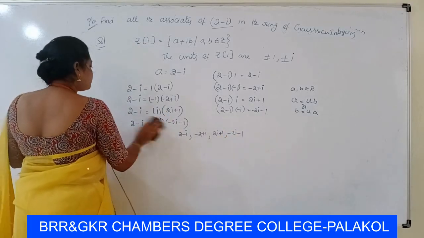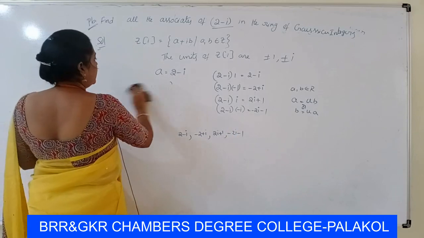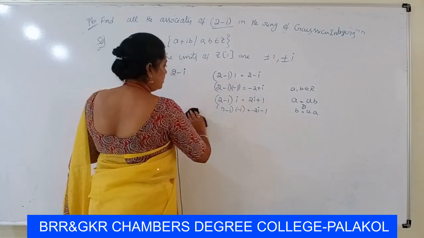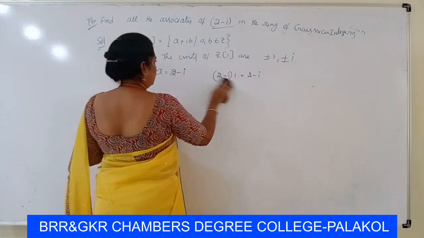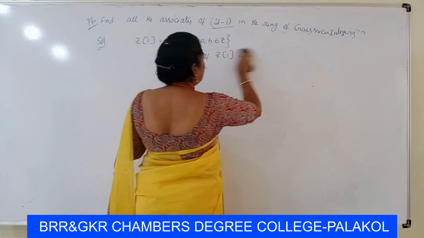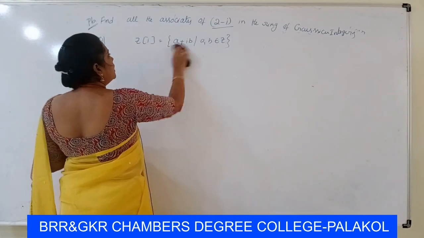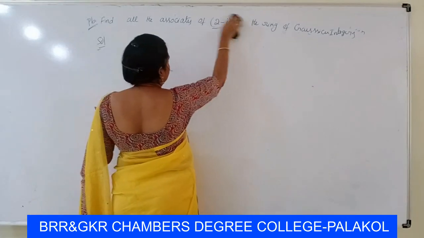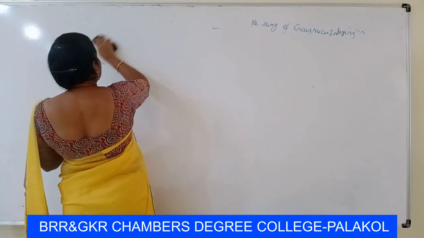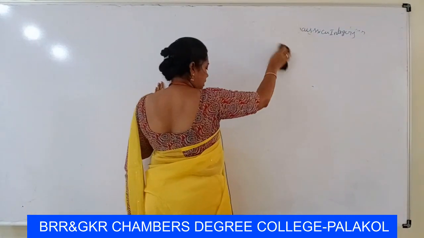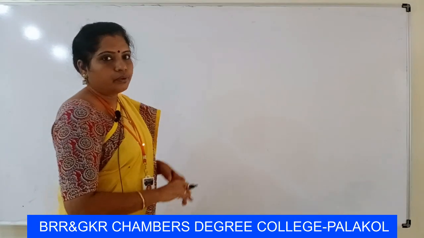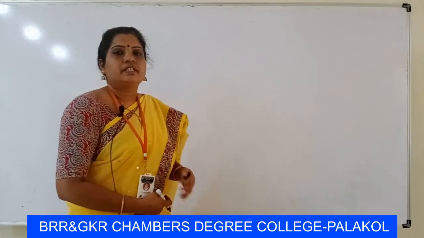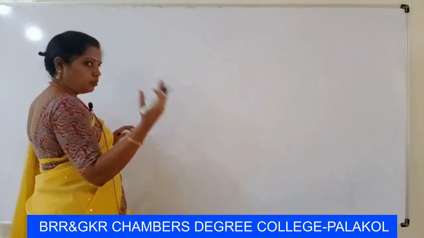Next problem. I will explain one more problem, that is the set of even integers. The set of even integers is a commutative ring without unity element. We have the set of even integers can be written as the 2 multiples. Now we have to prove the set of even integers is a commutative ring without unity element.